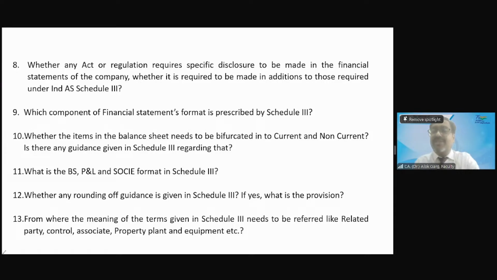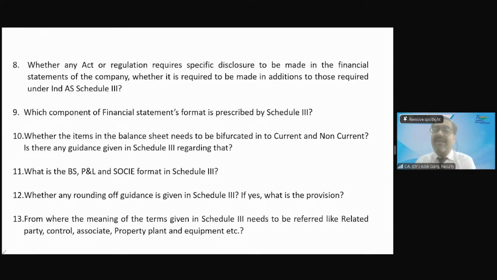So who is giving you these kind of aging related disclosures? Schedule 3. For loans, you are also providing secured, unsecured, yes or no? For investment, market value of investment, your cost of investment, your scrip wise investment. Who is guiding you relating to all this disclosure? Schedule 3 is guiding you relating to all this disclosure.